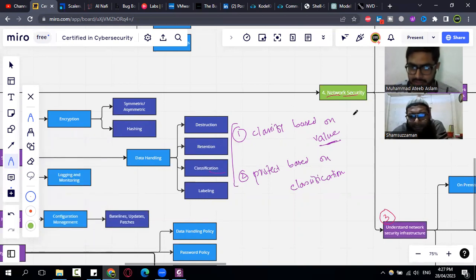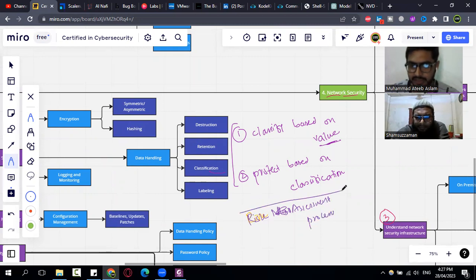Sorry, I missed. In which phase of the risk assessment process do we find out about the value of an asset? In which phase? That is BIA, business impact analysis, not risk management. Or, yes, we can say risk management or risk assessment. The risk assessment process has one crucial step in which we need to find out about the value of the assets, and then we need to find out about the impacts an asset has in case a threat occurs, or in case something happens, an incident happens.